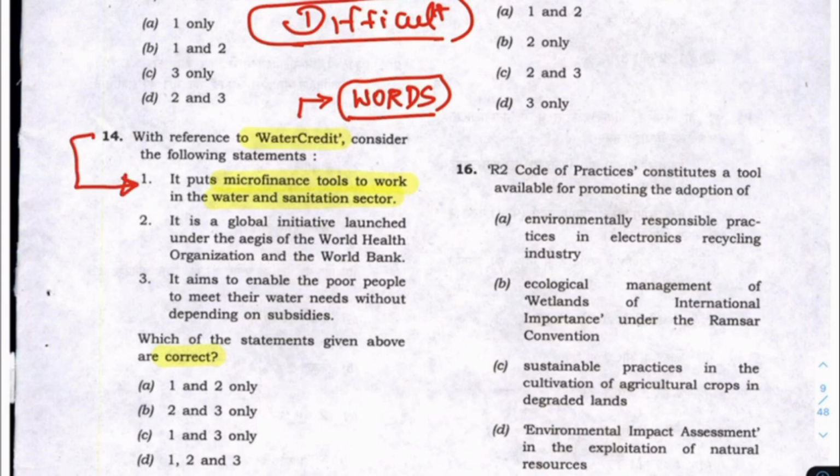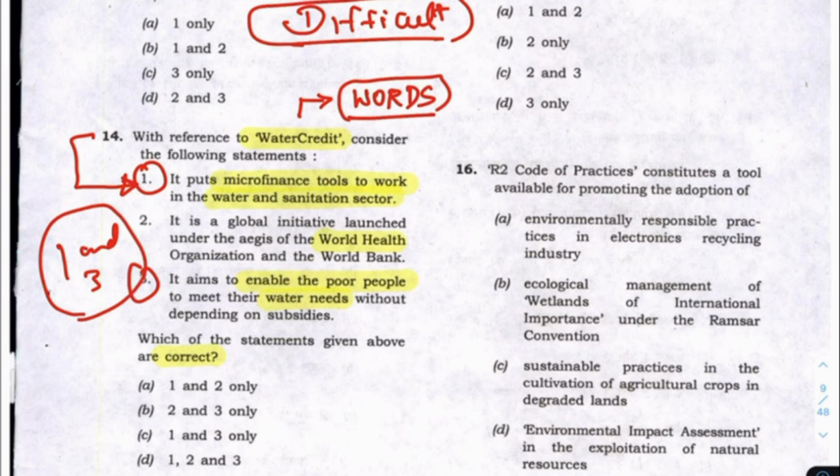There is another statement: an initiative of the World Health Organization and World Bank. Whether this is true, I am not sure. Then, enable poor people to meet their water needs. Look at these statements: 1 and 3 are complementary. Like the microeconomics question, 1 and 3 actually go together.